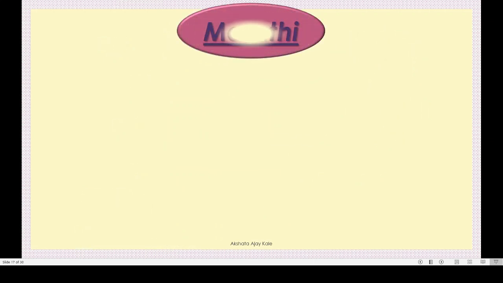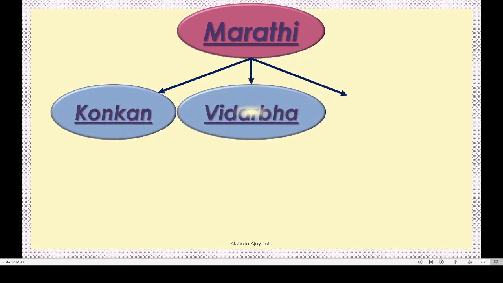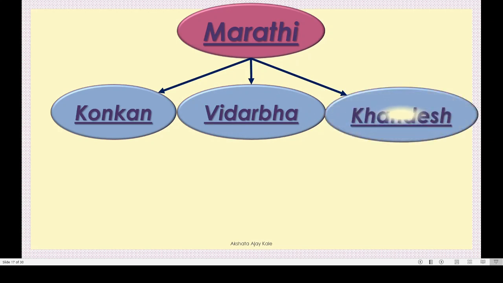In Maharashtra, there is similarity as well as diversity in languages. The pronunciation of Marathi varies in different regions. We see a variety in the dialects that are spoken. We should welcome this diversity. Here, according to the language, Maharashtra is divided into 3 regions. First one, Konkan region. Second, Vidarbha. And third, Khandesh. Okay, on the basis of language spoken, remember this.